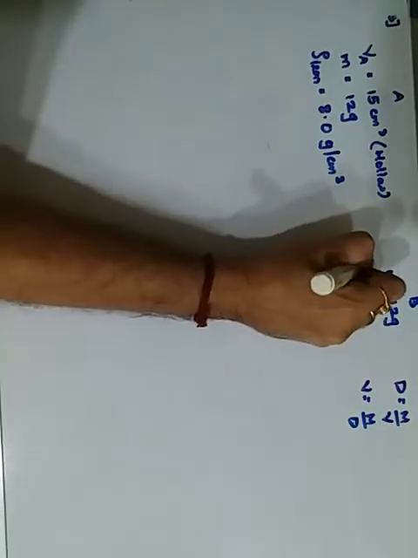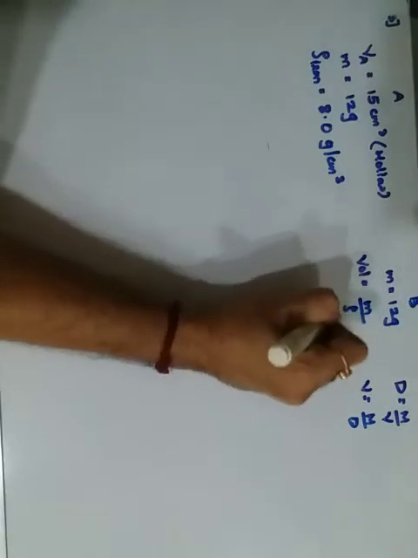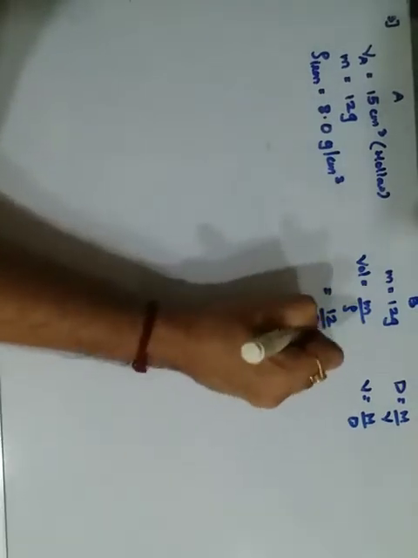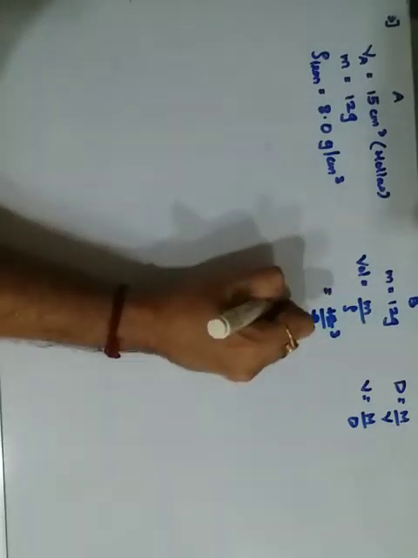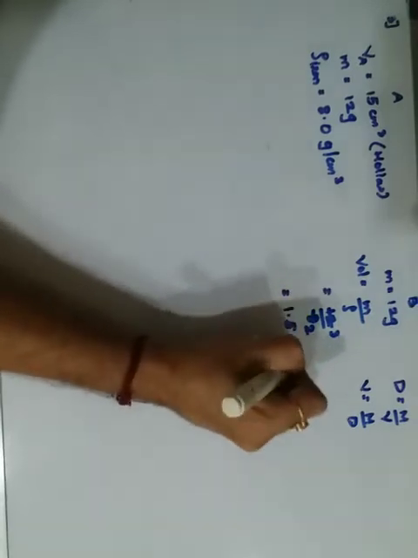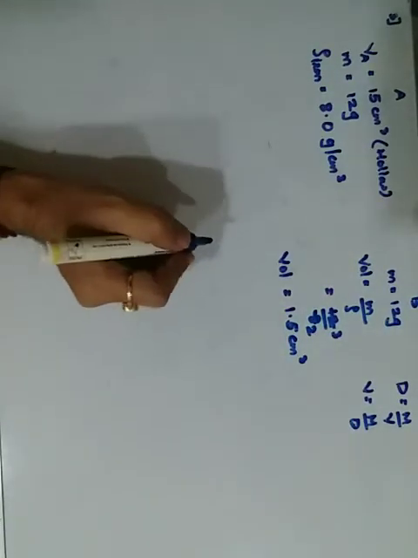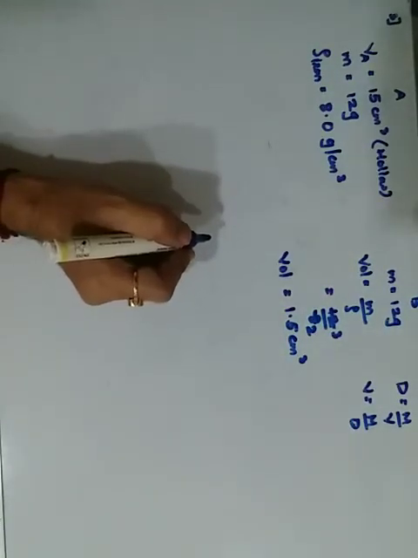So here the volume is equal to mass upon density. Mass is 12, and the density of iron is 8. After cancellation, 4 2s are 4, 3 2s are 6, which comes out to be 3 upon 2, that is 1.5 centimeter cube. That is the volume of B, which is a solid. Okay, so now our first question is find the upthrust on each ball.